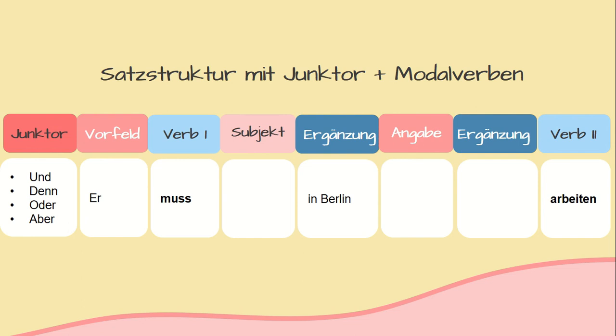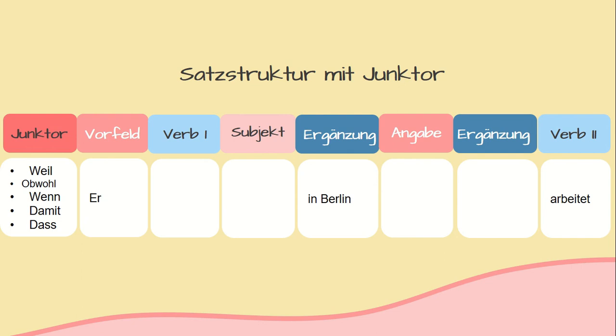Satzstruktur mit Konjunktion und Modalverben. Modalverben mit der Konjunktion und, denn, oder, aber also follow the basic rules in which in verb 1 we have the conjugated Modalverben muss, and in verb 2 we have the infinitive form of arbeiten. Mit der Konjunktion weil, obwohl, wenn, damit, und dass, which means because, even though, if, so that, and that, respectively, the conjugative verb was usually placed in the last position.